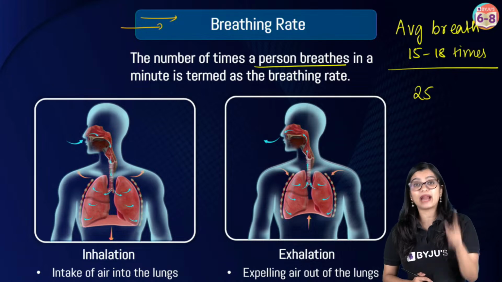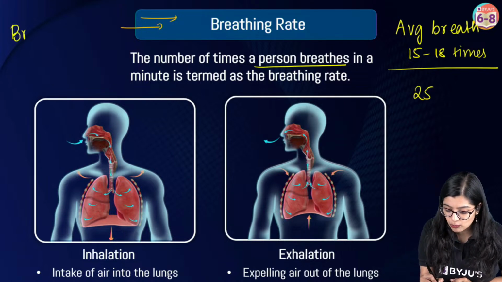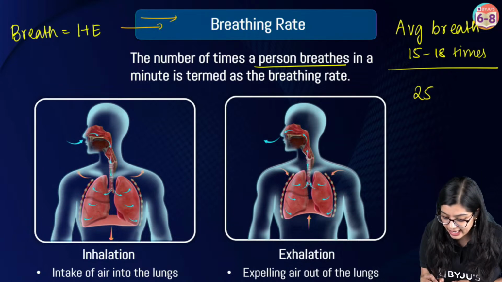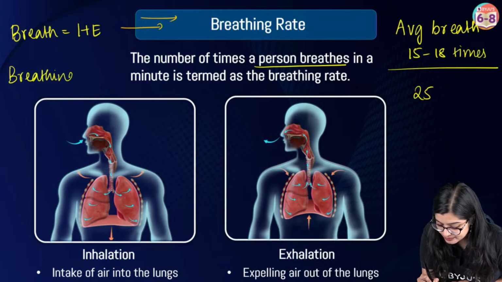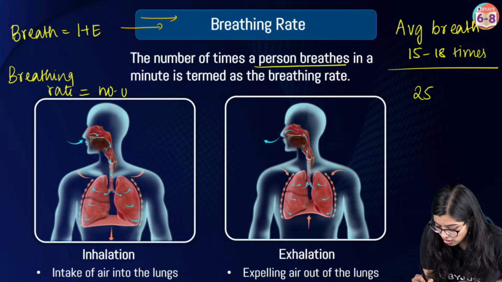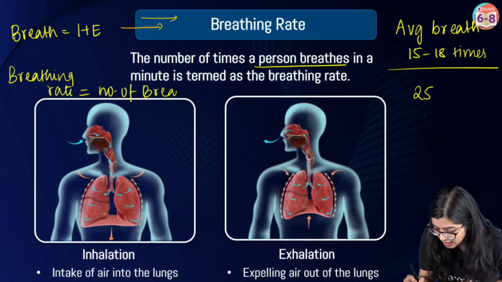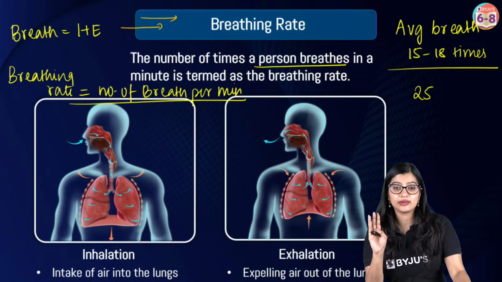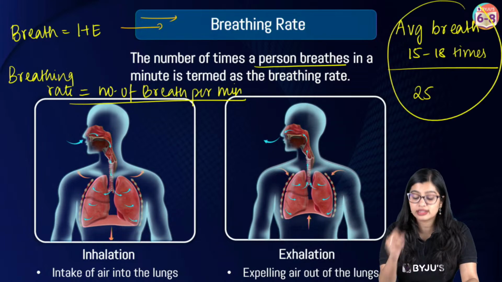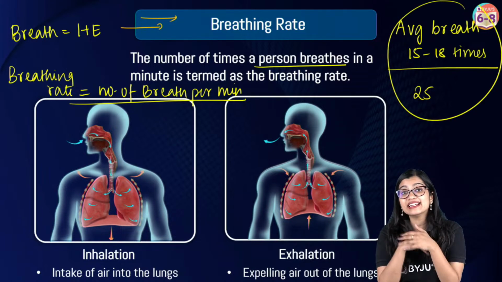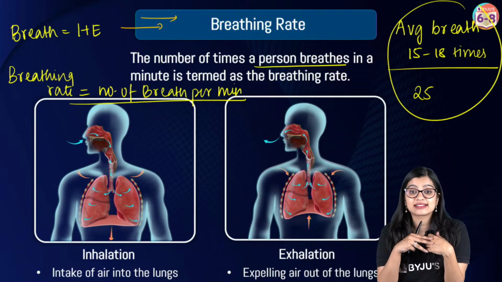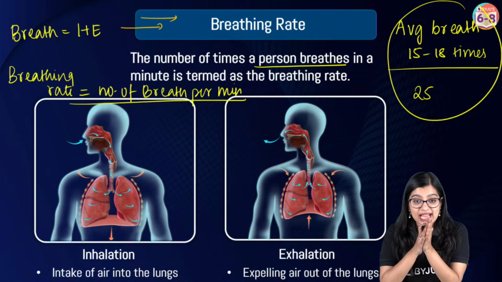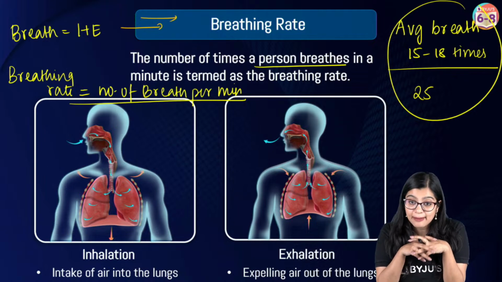So what is the difference between breath and breathing rate? 1 breath is equal to 1 inhalation plus 1 exhalation. Breathing rate is equal to the number of breaths per minute. Are we all clear with this? Because they will ask you questions based on this topic of breathing rate. Why is it that our breathing rate increases when we exercise? What is the average breathing rate of a person who is at rest? These are questions which will come in your examination.